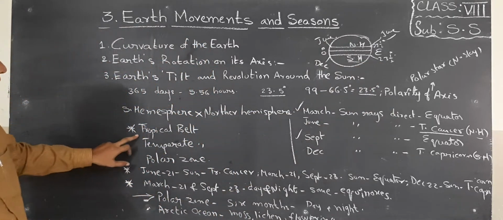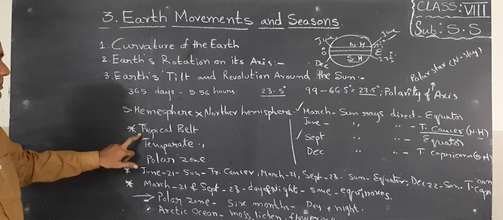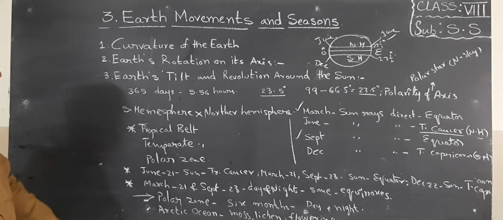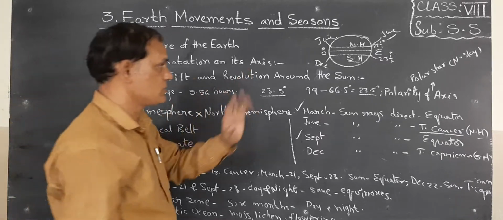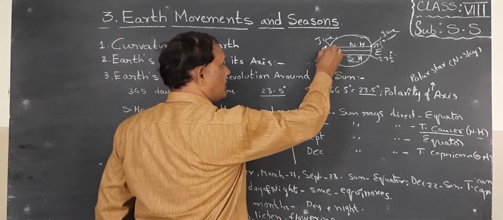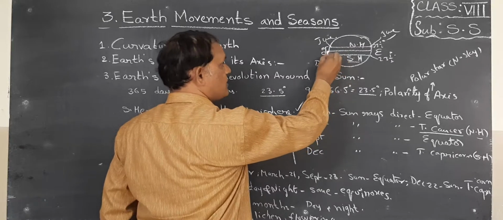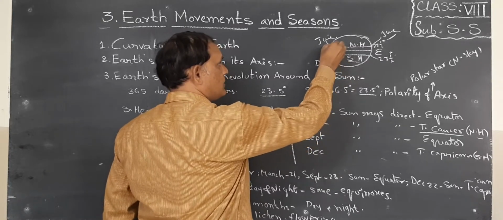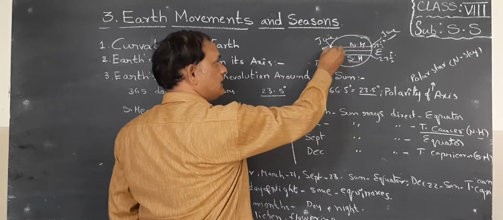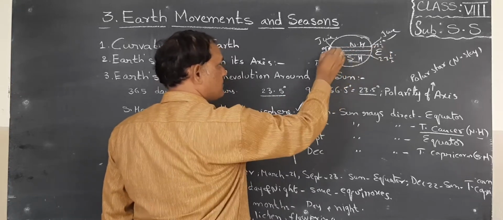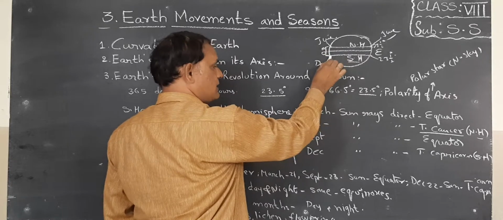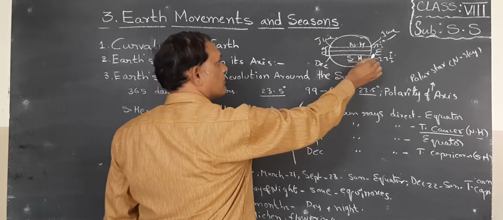Next, children, look, what is the tropical belt, what is the temperate belt, what is the polar zone. Now look, I want to show you what the tropical belt is. From 0 degree at the equator to 23.5 degrees north latitude, that is called the Tropic of Cancer, and from 0 degree to here in the southern hemisphere, the Tropic of Capricorn.